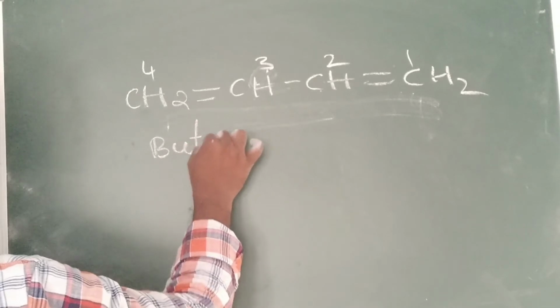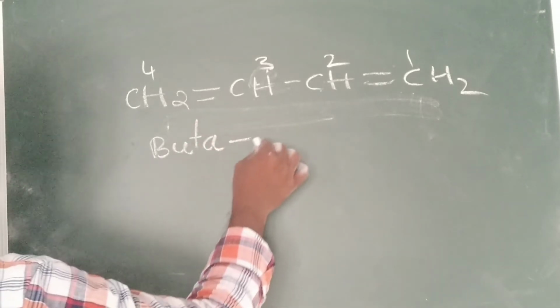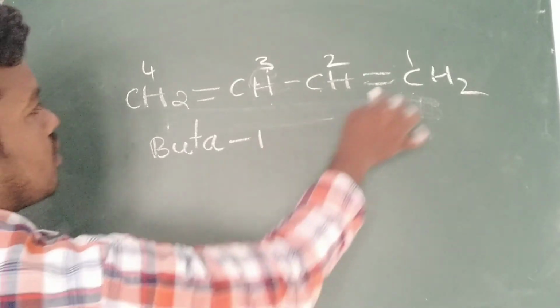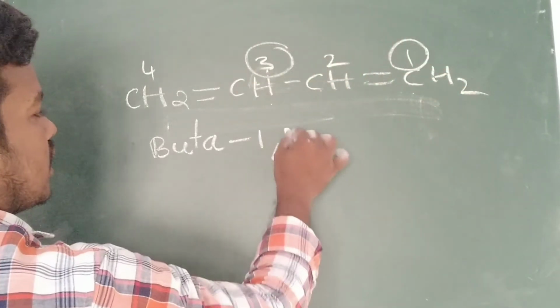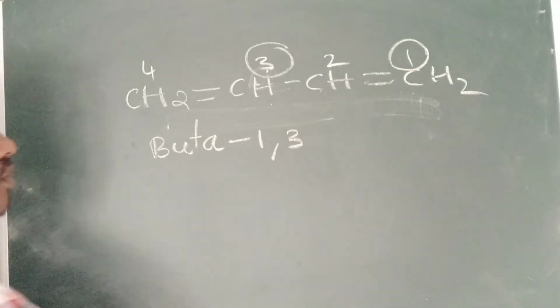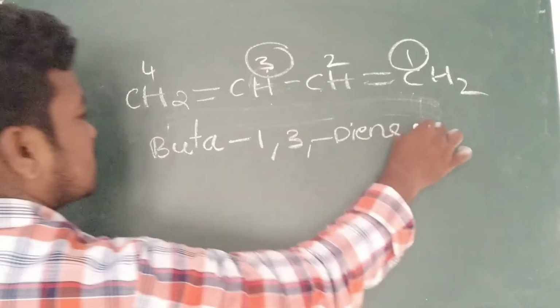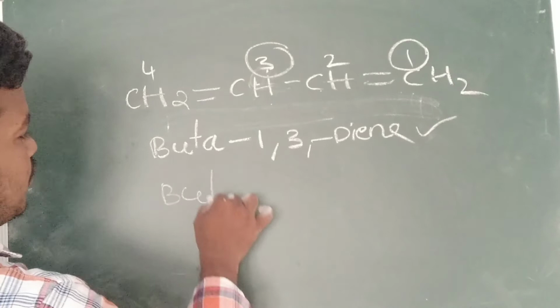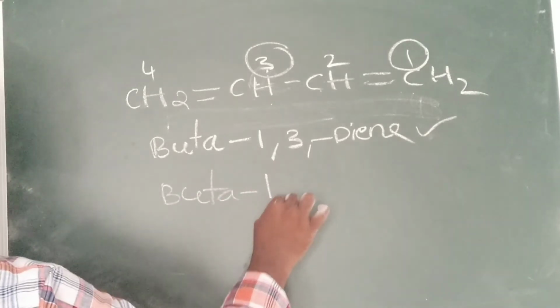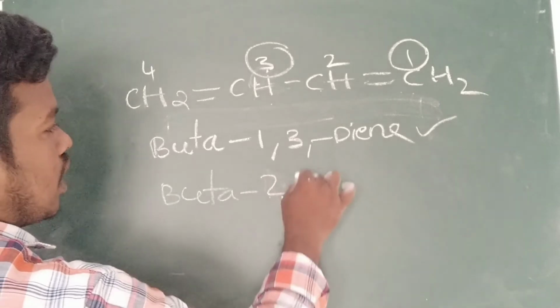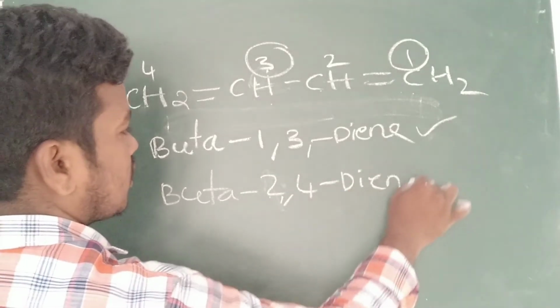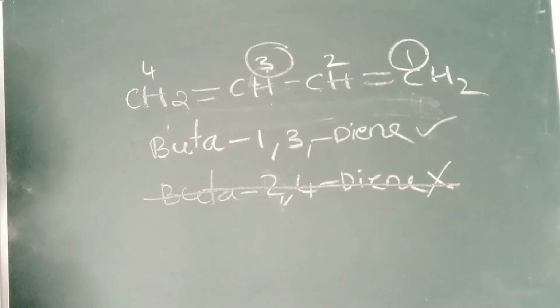So buta, 1 comma 3, buta-1,3-diene. This is the correct one. It is not buta-2,4-diene. It is not like this. The first one is the correct one. Why? Because the carbon should get the least number. Then only it is correct.